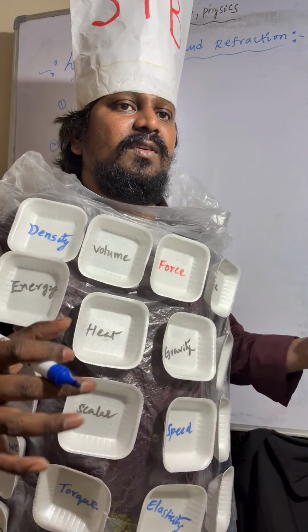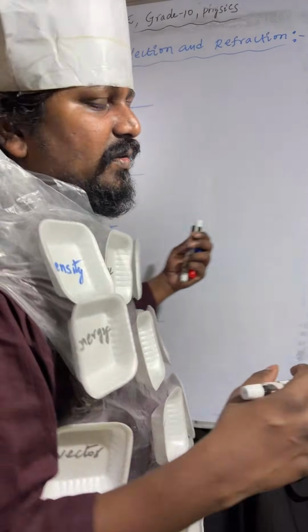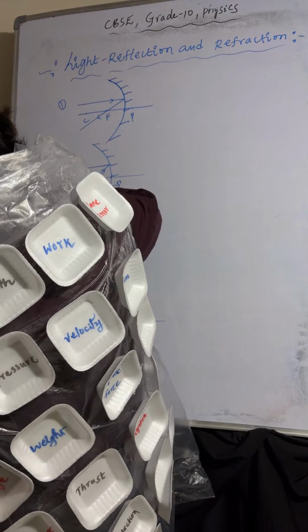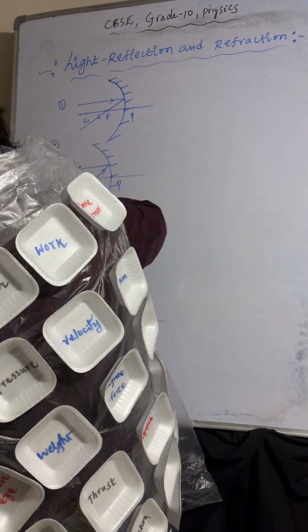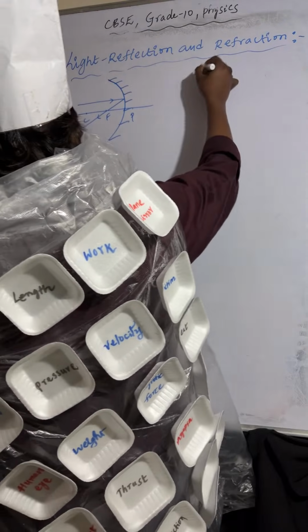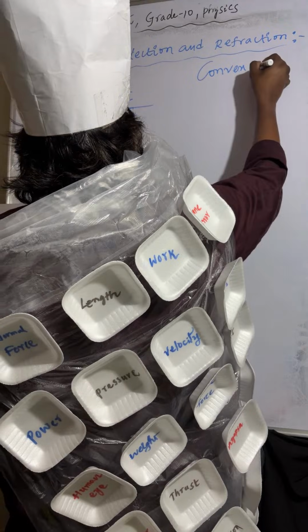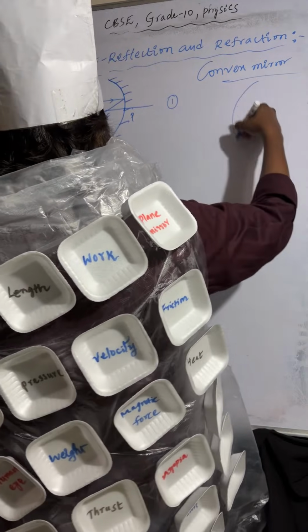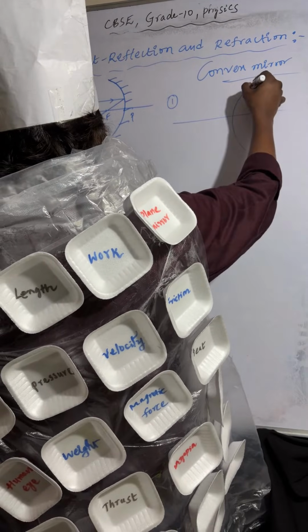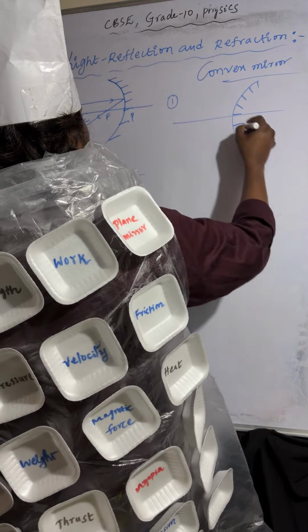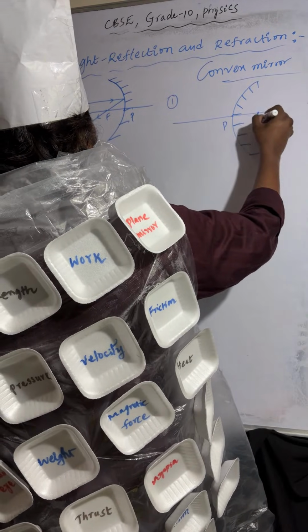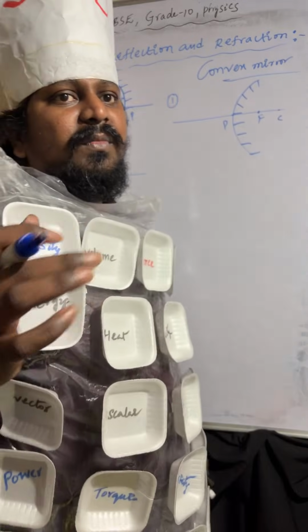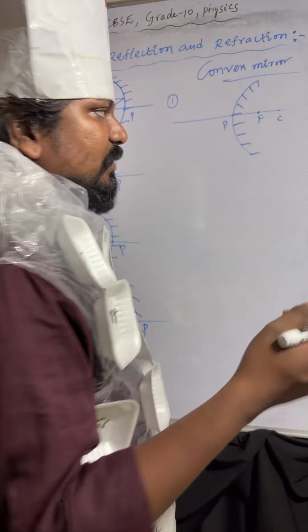Now we will discuss the ray rules of convex mirror. Here you can see point number 1. I am taking the convex mirror. When light ray is incident on the surface, this is the pole, focus and center of curvature. Light ray is coming from infinity; after reflection it passes through focus.